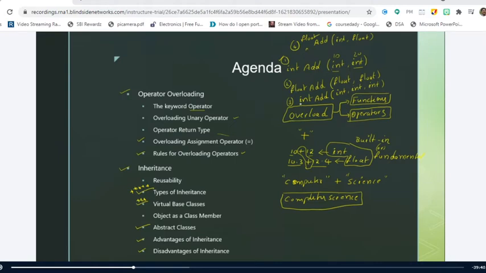If I pass the values 10 and 12.5, which function will be invoked? 4, sir. Why? Because the first parameter is integer and the second parameter is float, therefore this will be invoked.